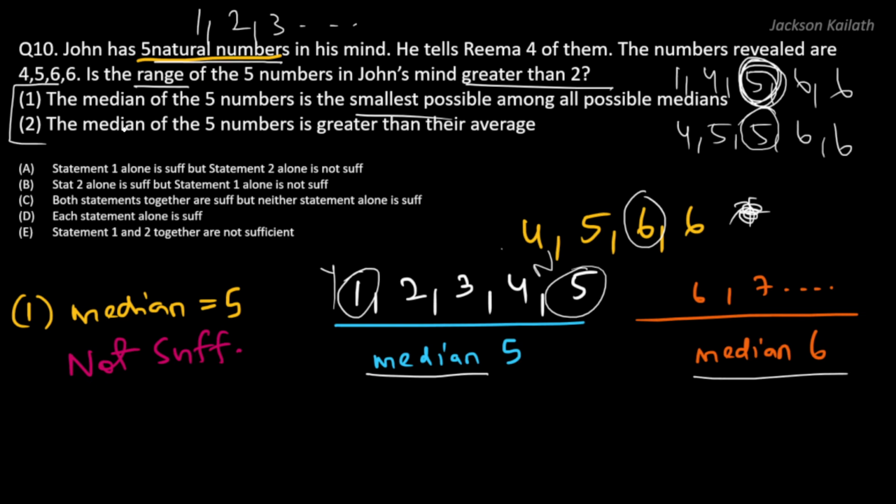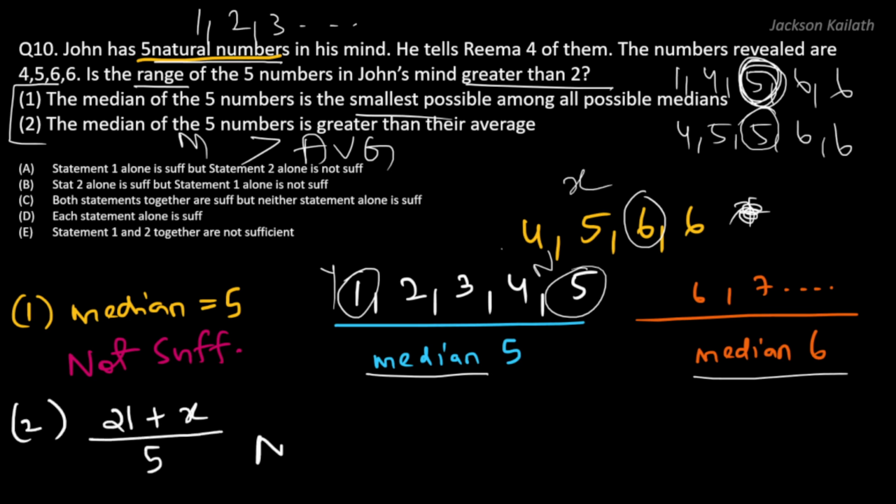What about the information given in statement 2 alone? It says that the median of the 5 numbers is greater than the average. Now the average is the sum divided by 5, right? So the sum of 4, 5, 6 and 6, and let's take the 5th value as x, would be 21 plus x. So the average is (21 plus x) divided by 5. And it's given that the median is greater than (21 plus x) by 5. So this is also not sufficient, right?